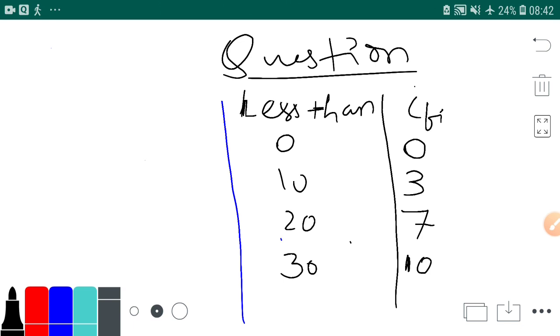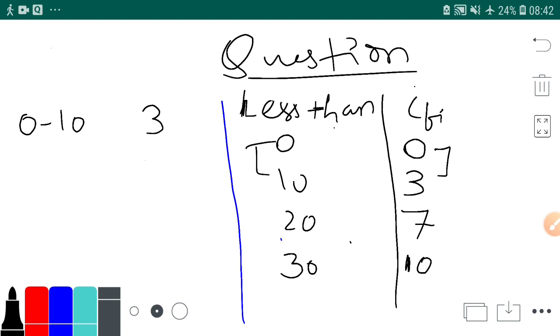I have taught you from classes to less than. They will ask you from less than to classes, so they'll make you find the reverse. Can we find the reverse? Obviously yes. For 0 to 10, if I prepare a class, then the frequency will be 3 minus 0, that is 3.